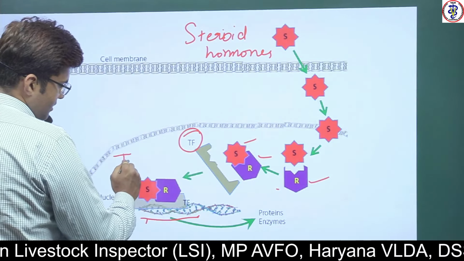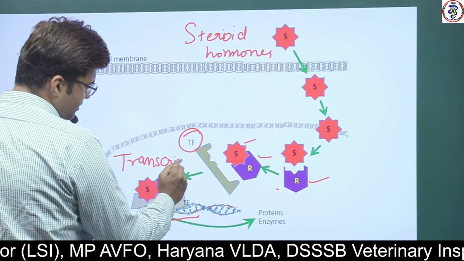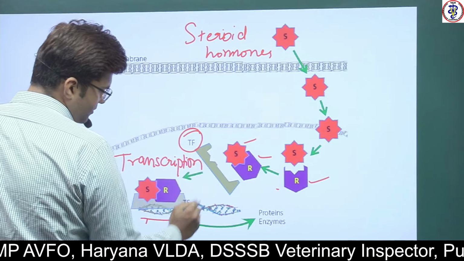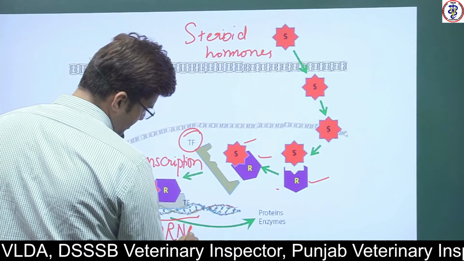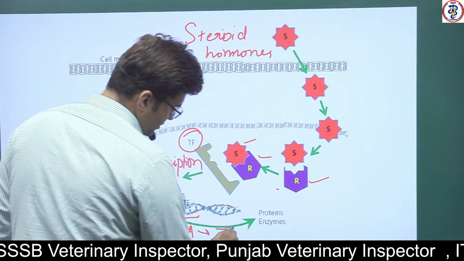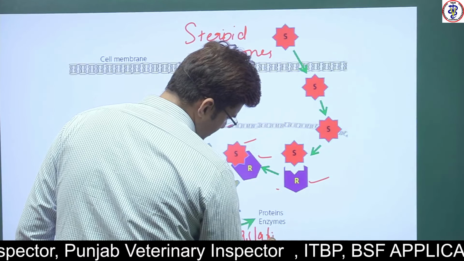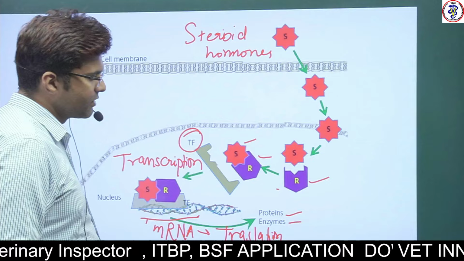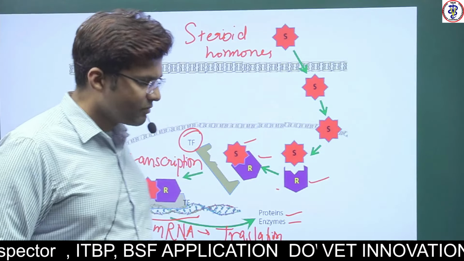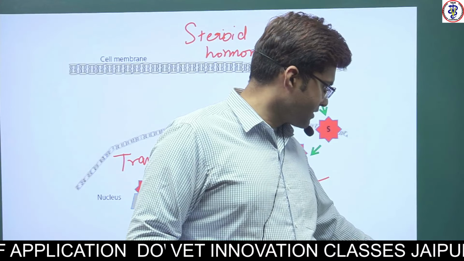It may cause transcription and translation. Transcription will produce messenger RNA, and translation will produce proteins and enzymes, and the action will be produced. This mechanism of action we will see in detail in the next class.